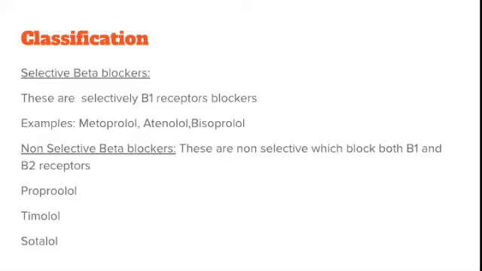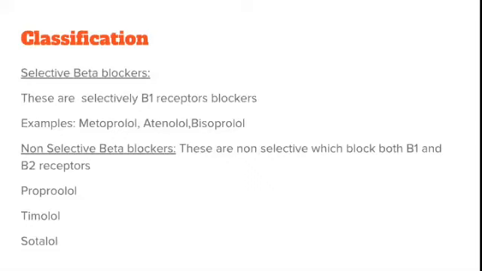The non-selective beta blockers block both beta 1 and beta 2 receptors. So if you want both beta 1 and beta 2 receptors to be blocked, you can choose non-selective beta blockers.